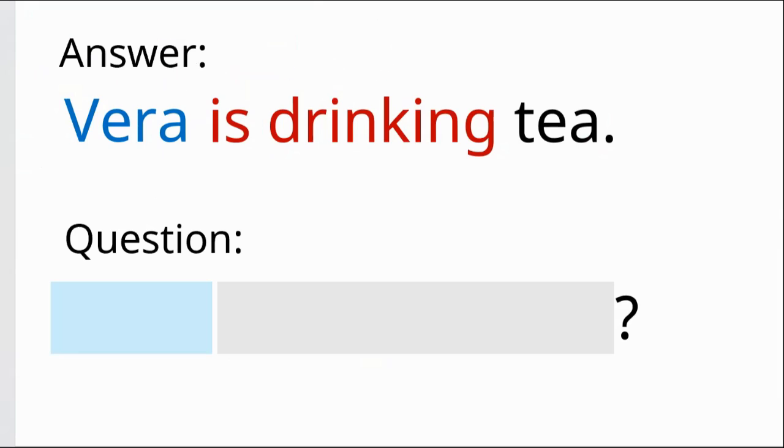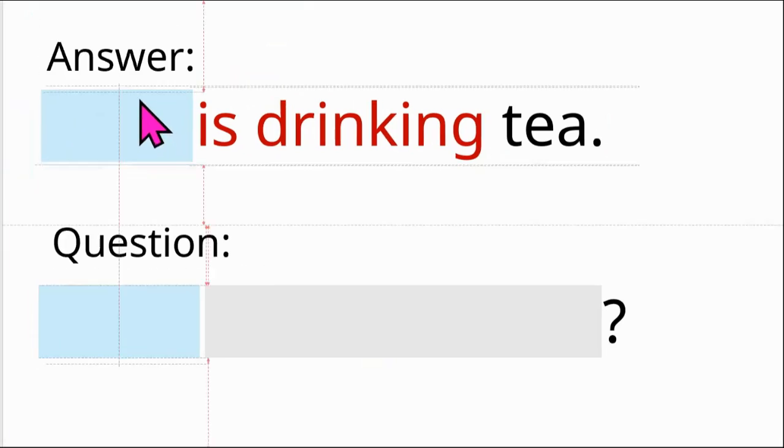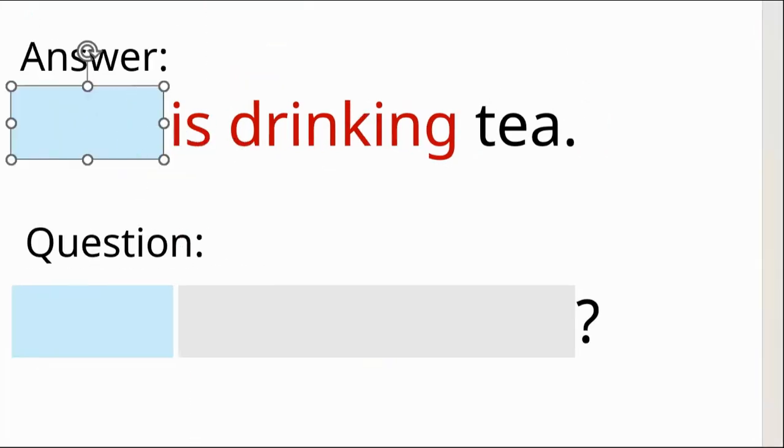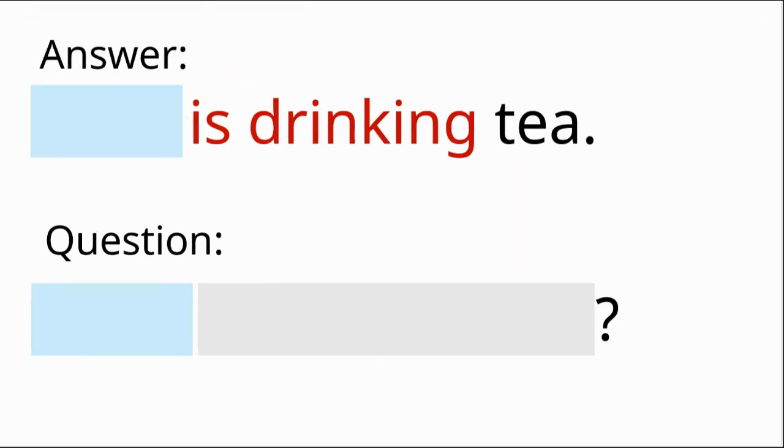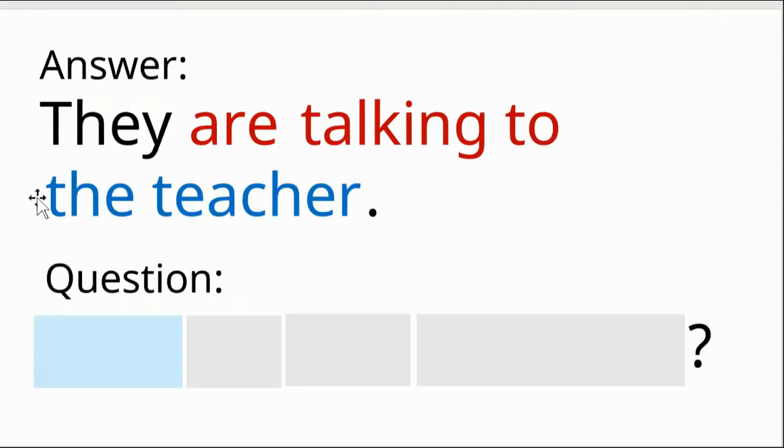The answer is Vera is drinking tea. Now, we don't know the person that is drinking tea. How do we ask a question about a person? Who is drinking tea? Vera is drinking tea. Who is drinking tea? Now, the person that we are asking about is after the verb.